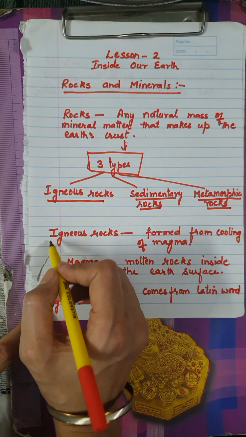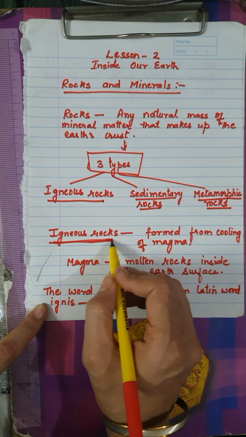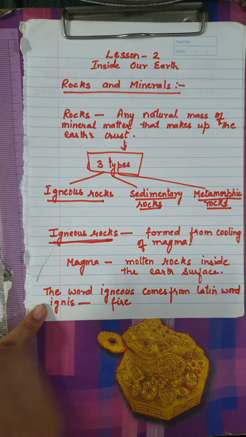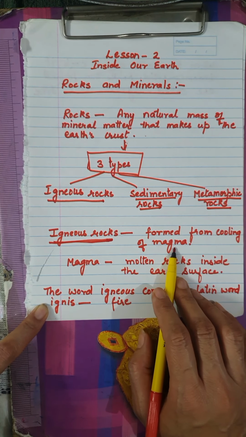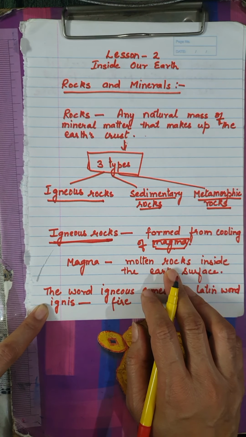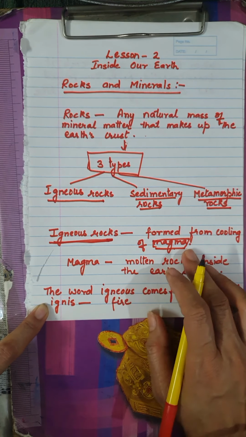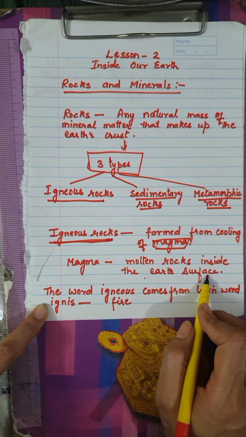Now the first type of rock is the igneous rocks. Now what are igneous rocks? Now children, igneous rocks are formed from the cooling of magma. Remember we discussed this magma in our previous class, that this is the molten rock inside the earth's surface.